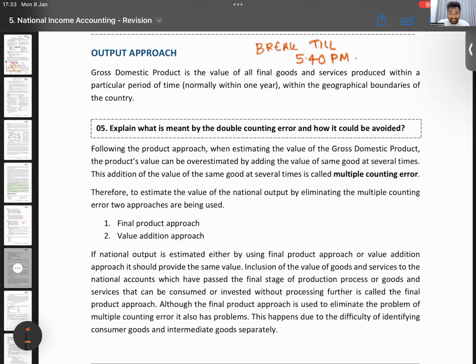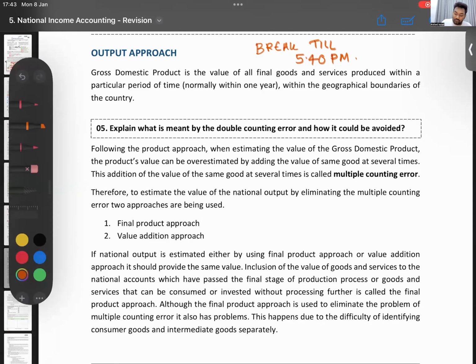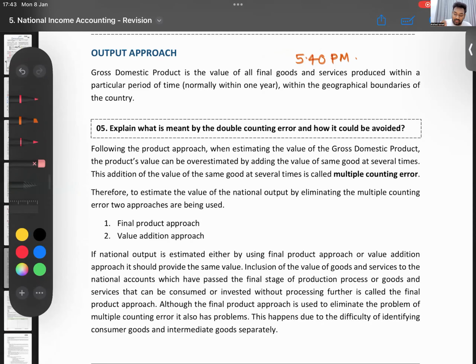Right. So starting now, with the next area that is on the output approach. The rest of this unit is mainly broken into 3 more sections. We'll talk about the output approach. Output approach only we go a little bit more in detail. We'll talk about things like the double counting error. We'll talk about something called the production boundary. Production boundary is not only for output approach, but we will study it under that topic. And then we'll talk about certain other stuff as well. So we'll start with this area on the output approach.